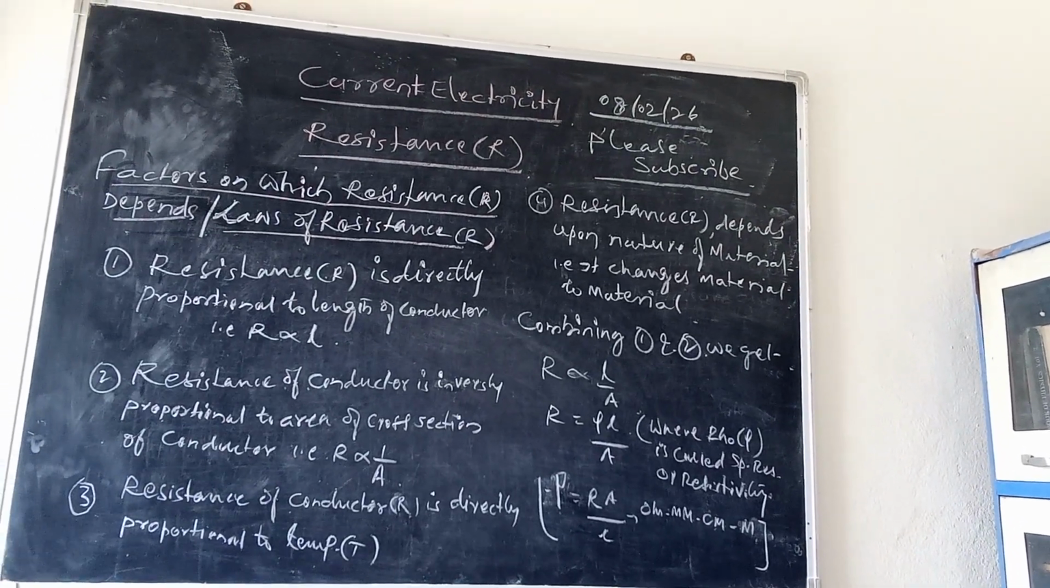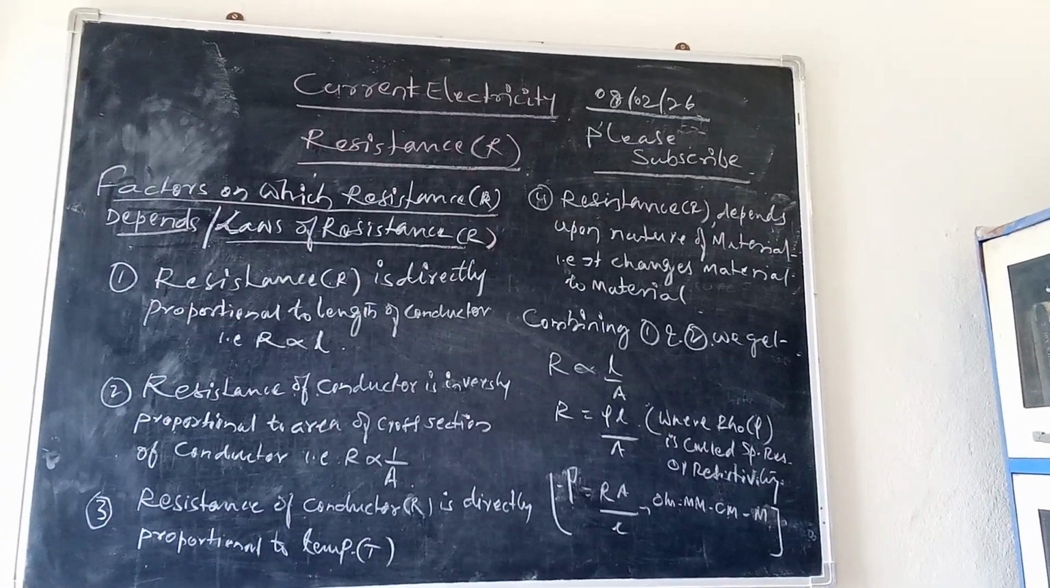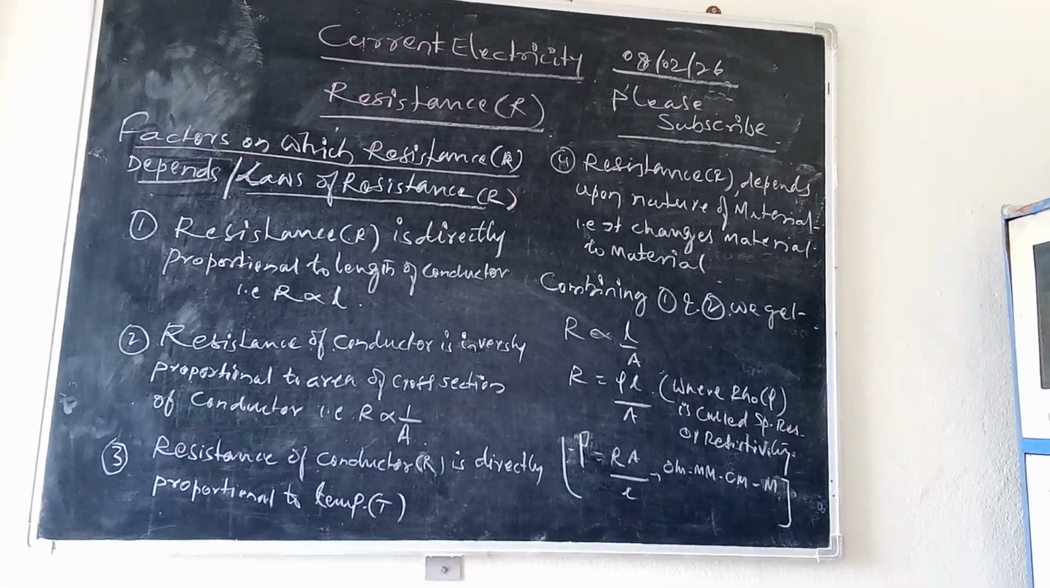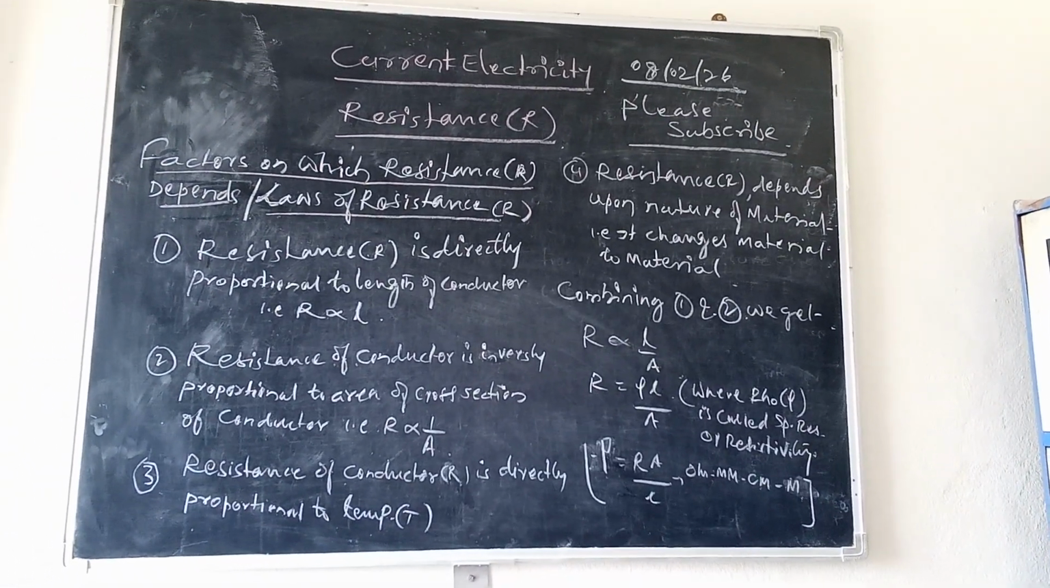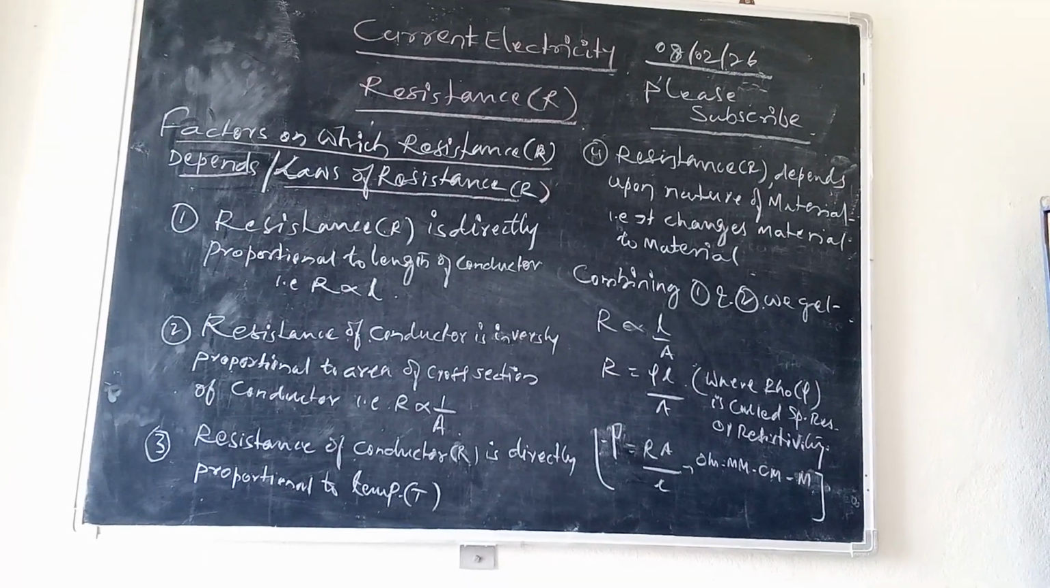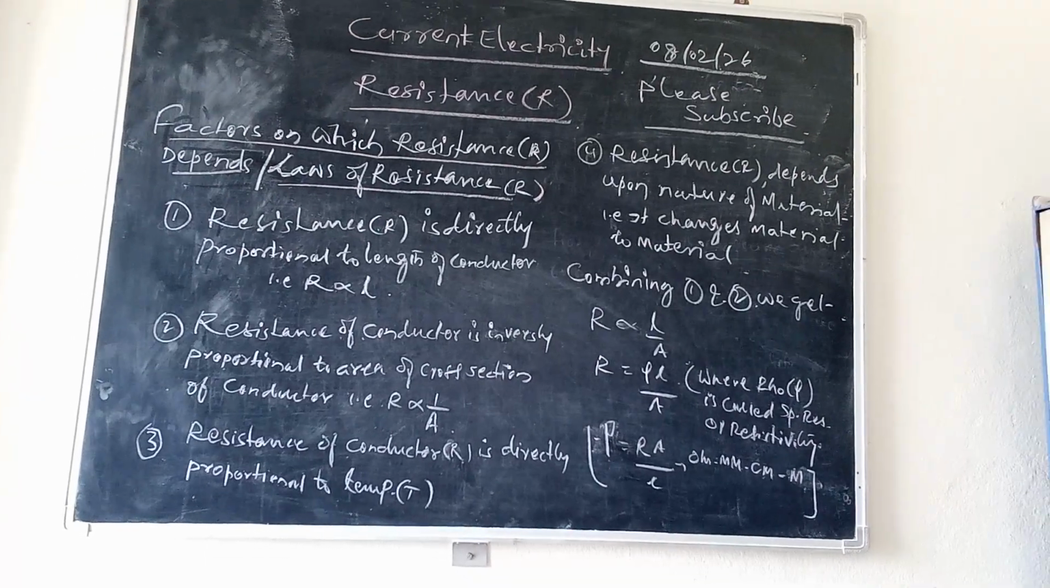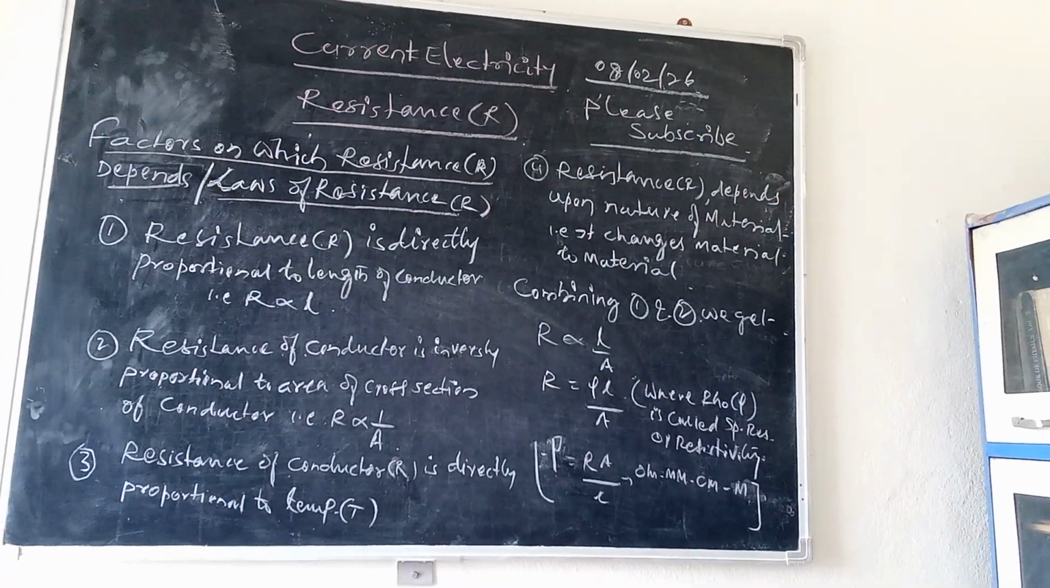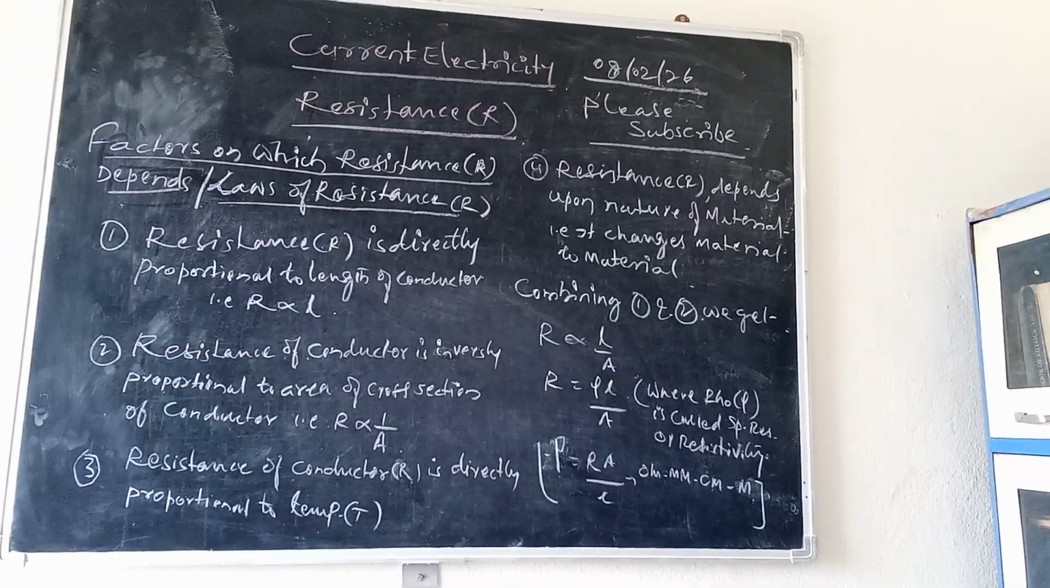The fourth point is, resistance depends upon the nature of the material. It means it changes from material to material. It will not remain constant for all the materials. It depends upon the atomic bonding of the individual metals.